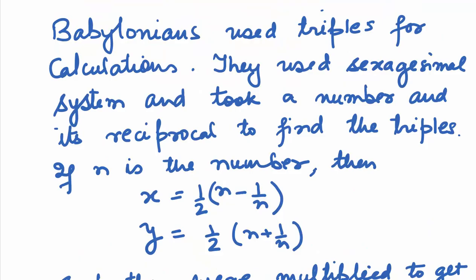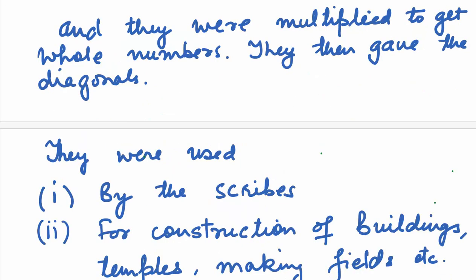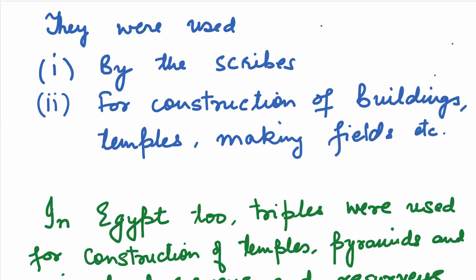Babylonians also used triples for calculations. They used sexagesimal system and took a number and its reciprocal to find the triples. If n is the number, then one of the legs x would be half of n minus 1 by n, and the other leg y would be half of n plus 1 by n. These values were then multiplied to get whole numbers. They then gave the diagonals. In Babylonia, they were used by the scribes for construction of buildings, temples, for making the fields, etc.